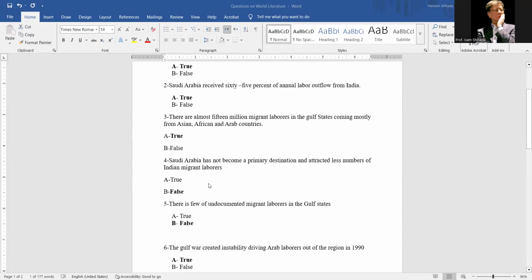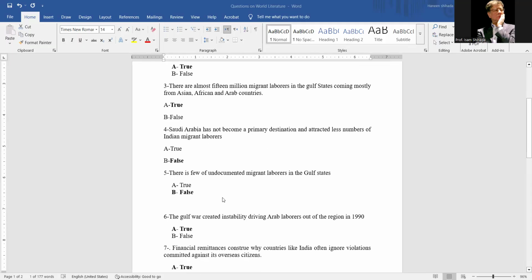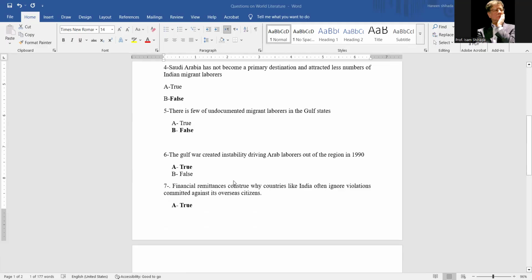Saudi Arabia has become a primary destination and attracted less numbers of Indian migrant laborers. False. There is a few of undocumented migrant laborers in the Gulf states. The answer is false. The Gulf War created instability, driving Arab laborers out of the region in 1990. This is true. Financial remittances are why countries like India often ignore violations committed against its overseas citizens.